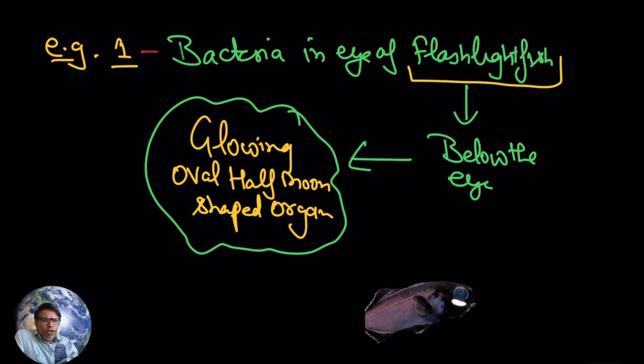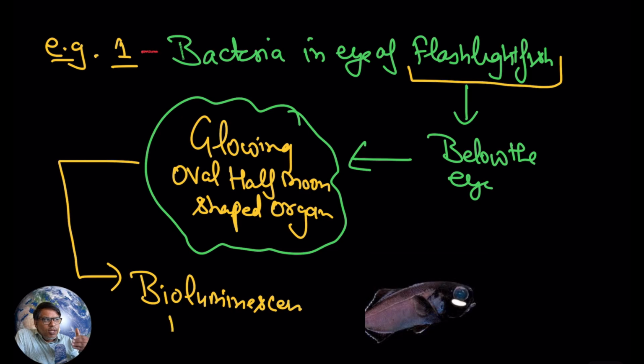Now if you see this picture of this fish, this organ is actually filled with bioluminescent bacteria. Hopefully you know what these bioluminescent bacteria are. These bacteria actually glow in the dark.